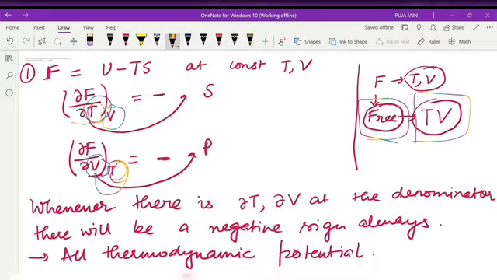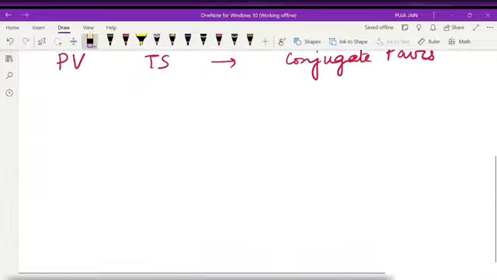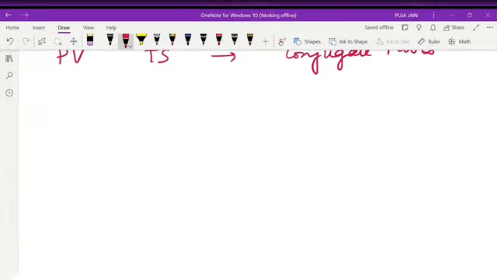When we are differentiating with respect to V, we take T as constant. When we take del V, we get its conjugate pair; when we take del T, we get its conjugate pair, that is S and P. Whenever in the denominator there is del T or del V, we get a negative sign. So this is clear. Understand the process, understand the tricks. Clear? Okay. Next, we will talk about enthalpy.